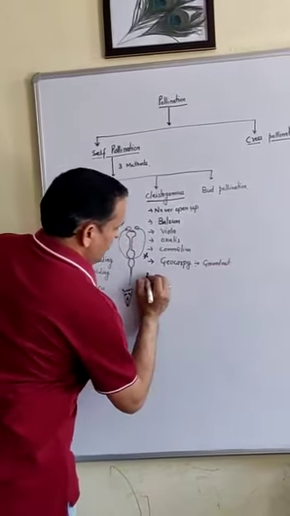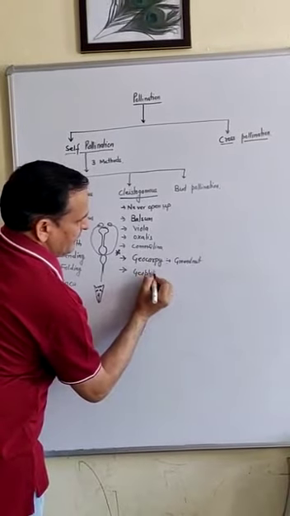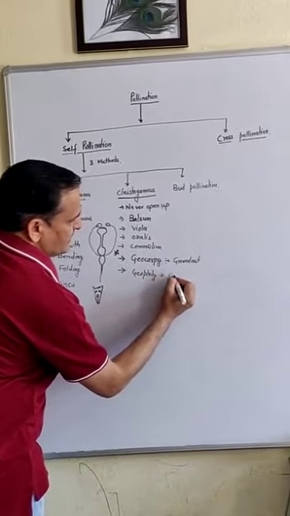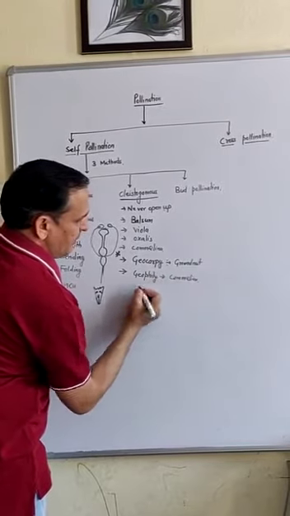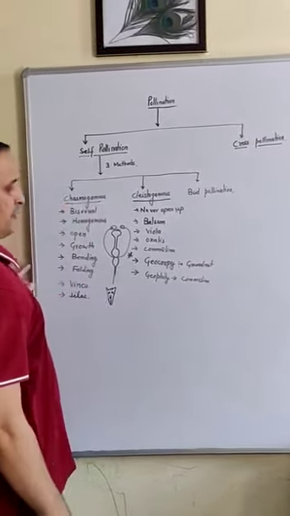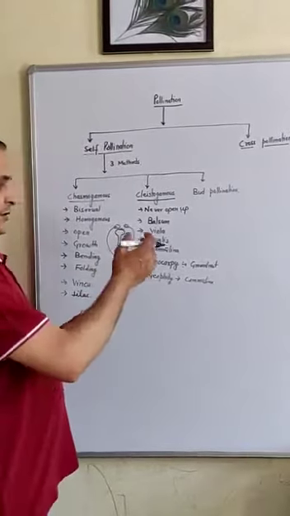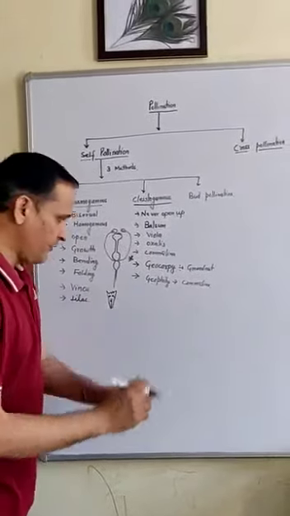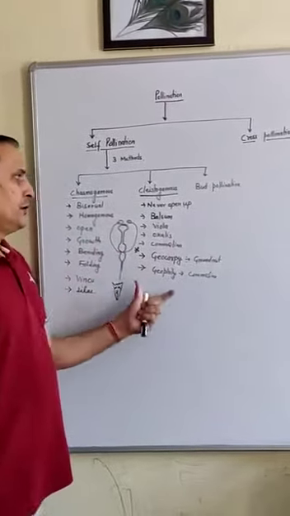And we have the example of geophily in the case of Commelina. These are flowers which never open up during their lifetime, but they have the chance of fusion of the pollen grain with the stigma of the same plant.